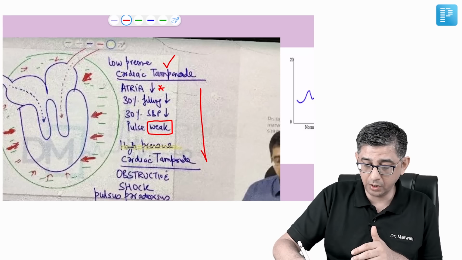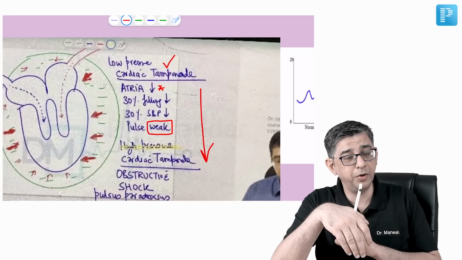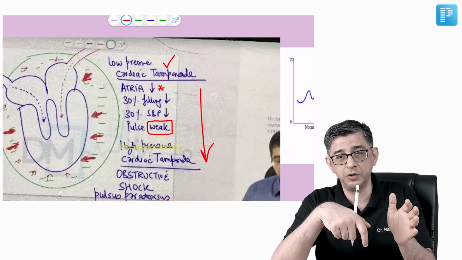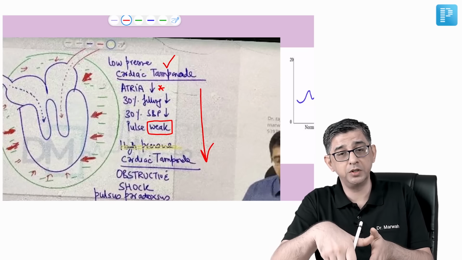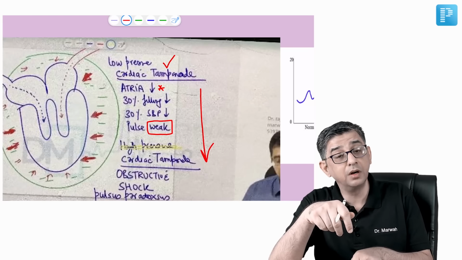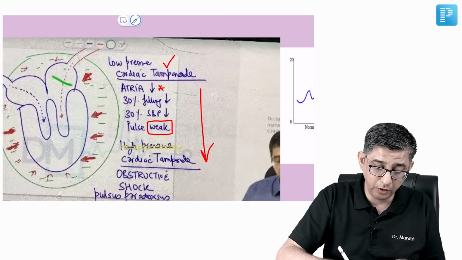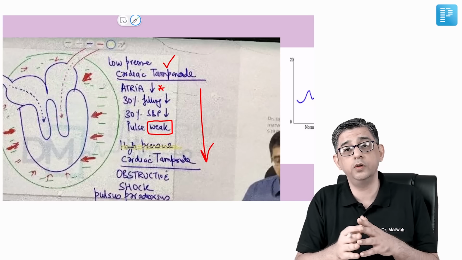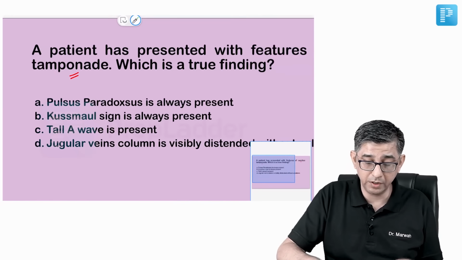There is low pressure cardiac tamponade and unofficially high pressure cardiac tamponade. The high pressure word is never used. We use low pressure cardiac tamponade and cardiac tamponade. The point is, when it is low pressure cardiac tamponade, you don't have pulsus paradoxus. Pulsus paradoxus occurs with cardiac tamponade, which will take some time, because then it will crush the atria also, it will crush the ventricles also. If the whole of the heart is crushed, pulse will disappear. So option A is not a correct statement.